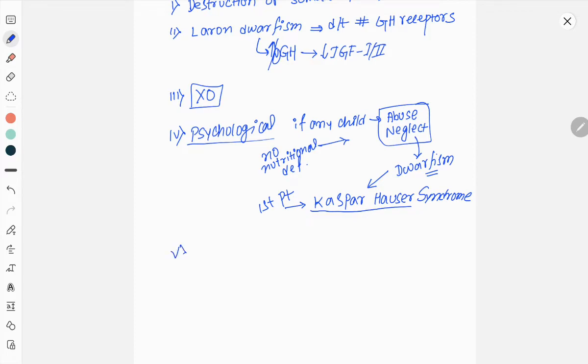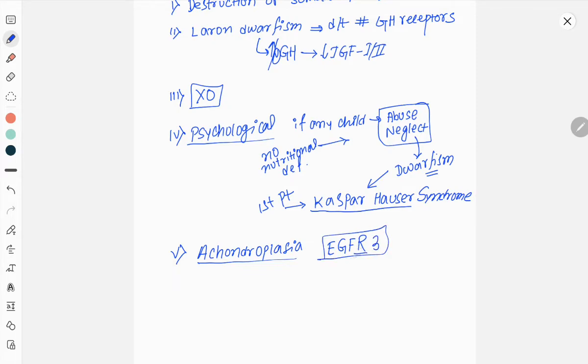And the last type of dwarfism is achondroplasia. Achondroplasia is due to defect of epiphyseal growth factor receptor subtype 3.